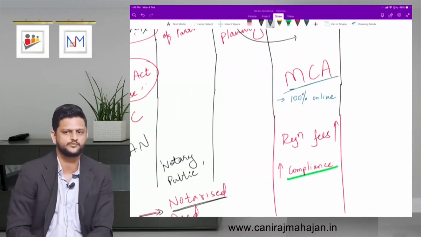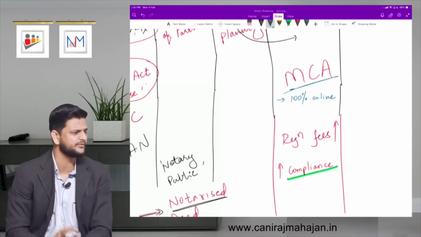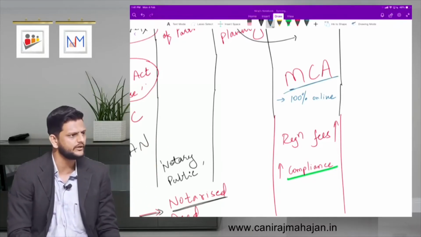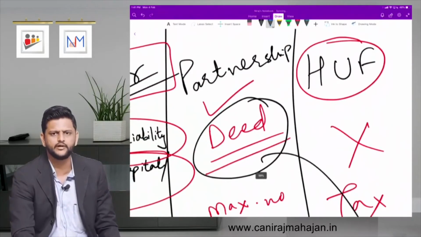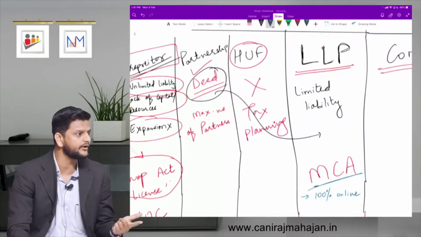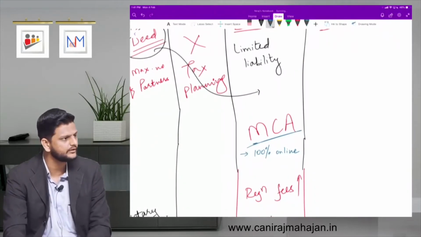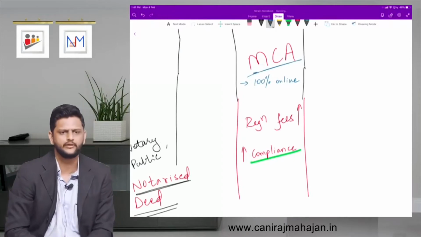MCA is responsible. So the partnership, this LLP, on regular basis, they have to update some things as a compliance. Okay, understood here? That doesn't happen in your regular partnership. Fine, everyone? So it has more compliance, more control, and that's why more weightage also. Okay, till here? Fine. One of the important demerits, let me tell you, of LLP.